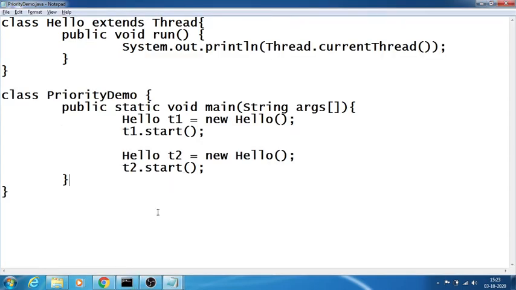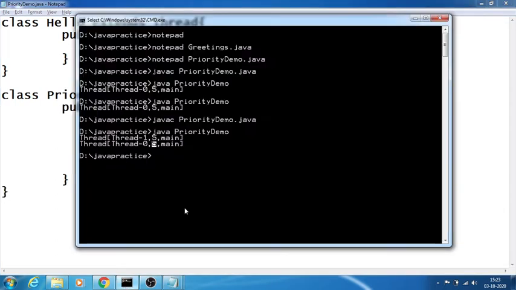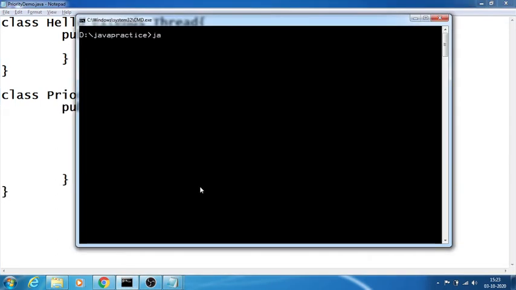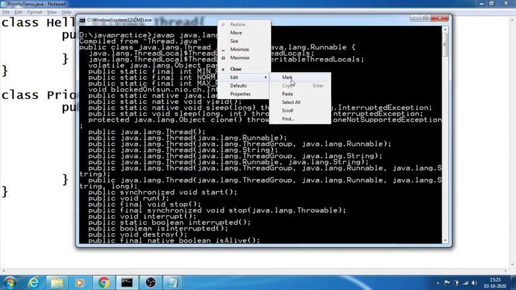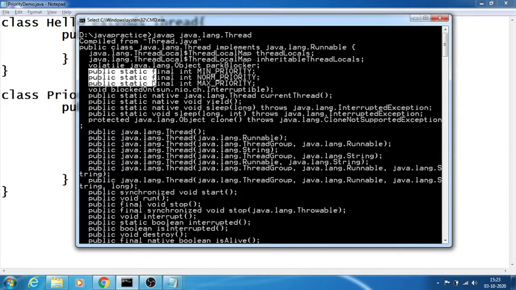If you want to see the priority levels of threads in Java, you have to go back to the Java thread structure, java.lang.Thread. We have three very important properties, which are static final: MIN_PRIORITY, NORM_PRIORITY and MAX_PRIORITY. These are the three priorities given to threads.